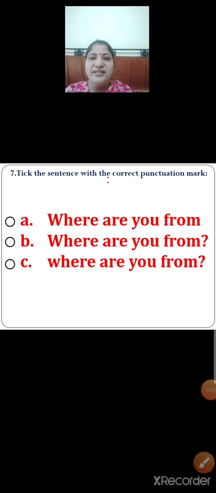Next, number 7. There are 3 options, option A, option B, and option C. Let us read option A. Where are you from? So children, what is it? It is a question. Okay. Where are you from? The question has started with a capital letter. But is there a question mark at the end of this question? No.